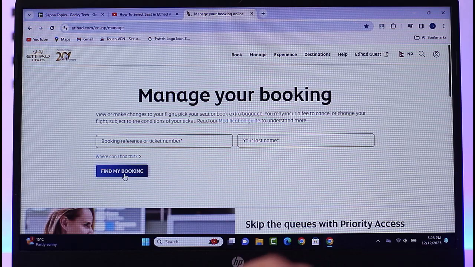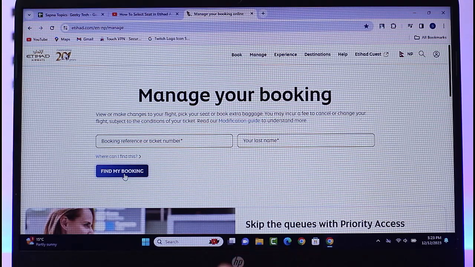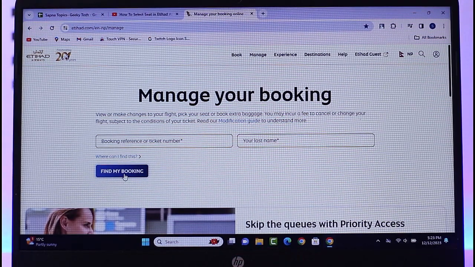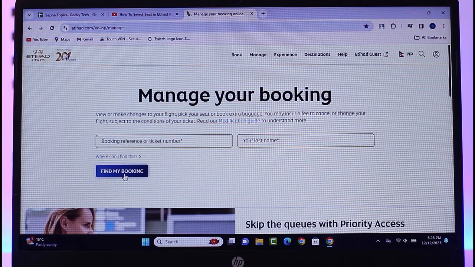That way they will confirm that you have booked your tickets, and once they have verified it, you will be able to choose seats from the available ones, and once you're done, you will be able to confirm it and your tickets will be updated that way. That is the way you can do it.